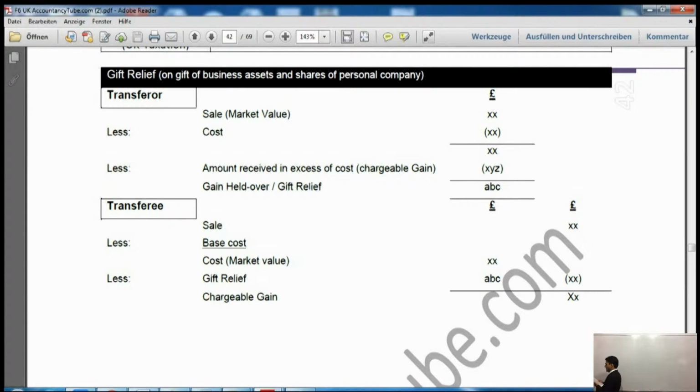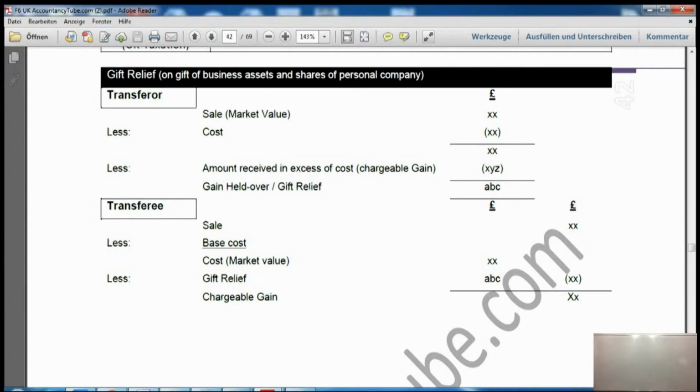and that would be our gift relief. Now, as far as the transferee is concerned, when the transferee sells that asset, what would happen? We'll take the sales and we will calculate the base cost. In the base cost we'll take the cost, which would be the selling price of the transferor. So we'll take the market value, and we will deduct the gift relief out of this, and the remaining amount is going to be our chargeable gain. All right. Now there is an example on this one.